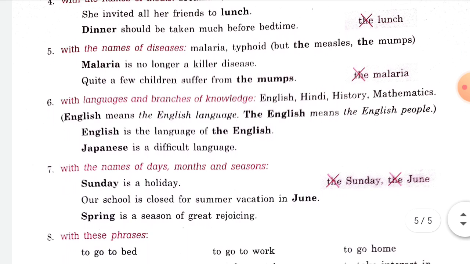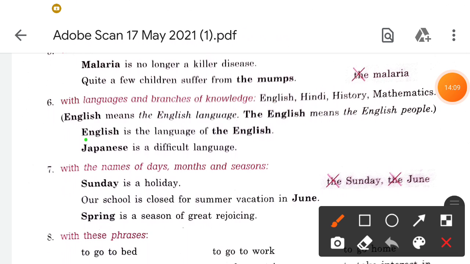With languages and branches of knowledge, like English, Hindi, history, maths, in that case we are not using articles. Look at this: English is the language, Hindi is a language, maths is a subject. There will be omission of articles.